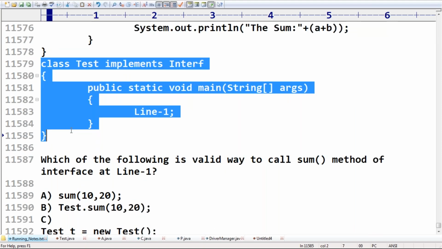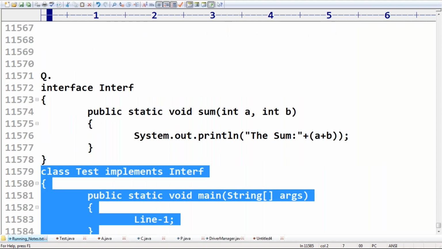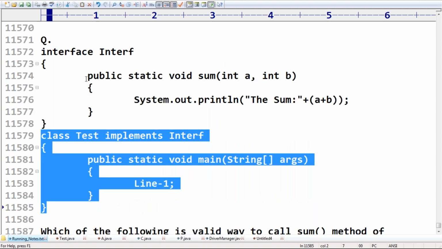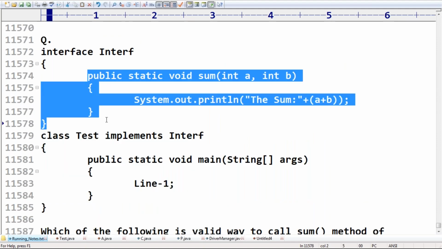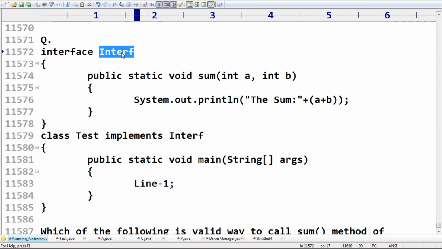That's why it is an interface static method, a general utility method. So if any person wants to call this method, it should be by using the interface name only.